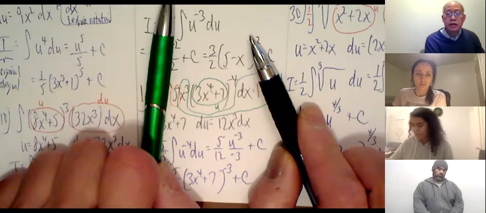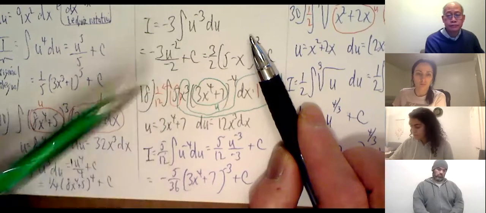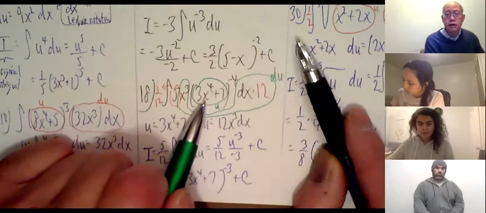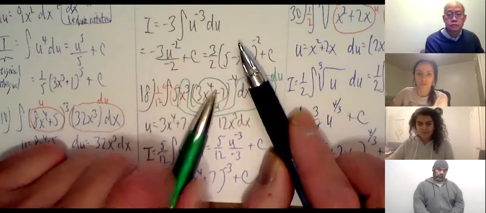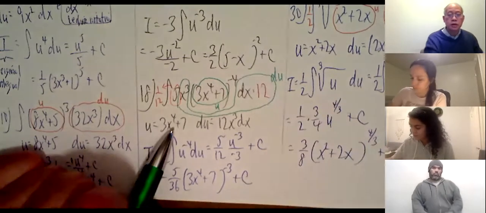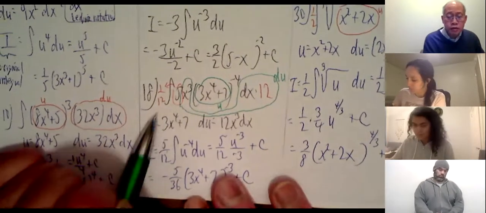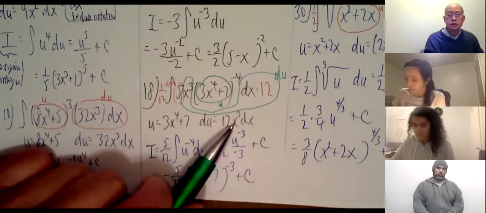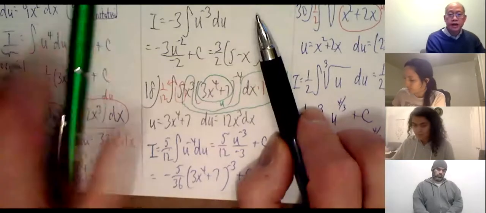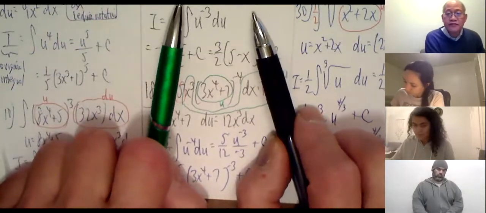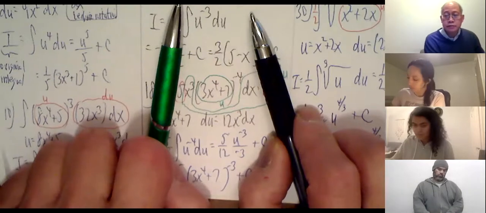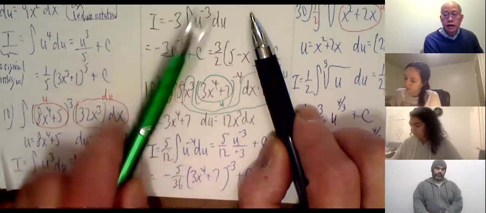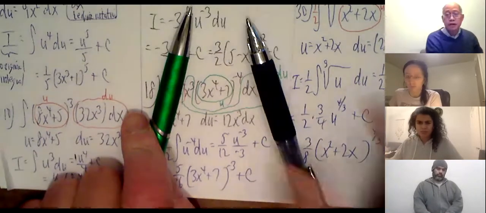So let u be 3x to the 4th plus 7. Instead of this mess to the negative 4, it would just be u to the negative 4. What is the derivative of this? 12x cubed dx. Right, 12x cubed dx. I have 5x cubed dx. That's going to be okay. Now, 5 doesn't even go to 12 evenly, right?